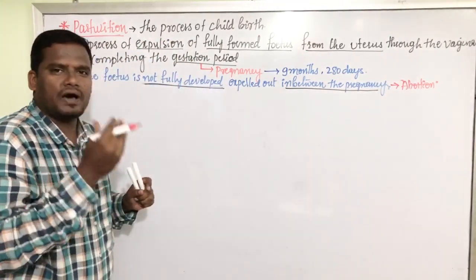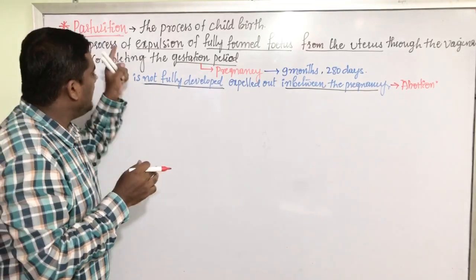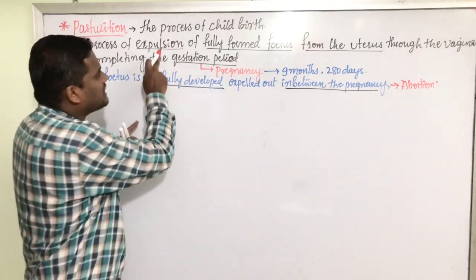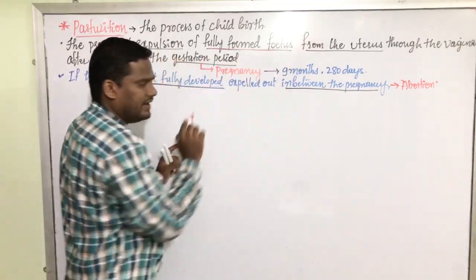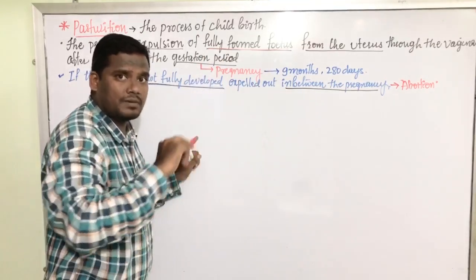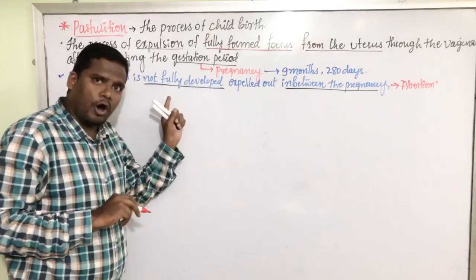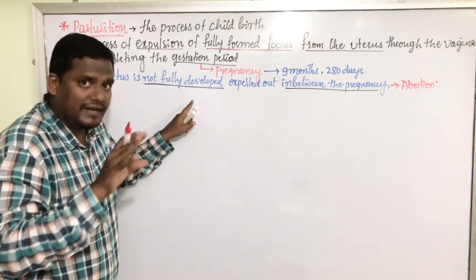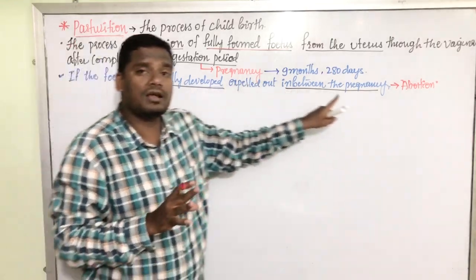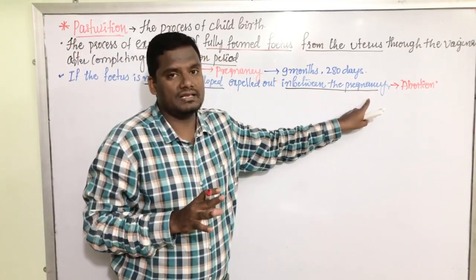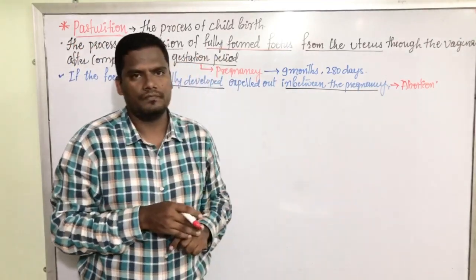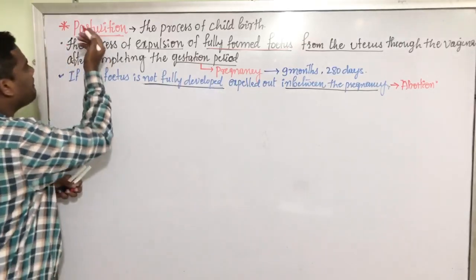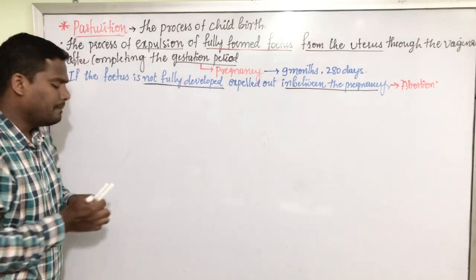How is it different from parturition? In parturition, there is an expulsion of a fully formed fetus after completing the 9 months of pregnancy. But in abortion, the fetus is partially developed, not completely developed, and it has not completed the 9 months of pregnancy. That is abortion.